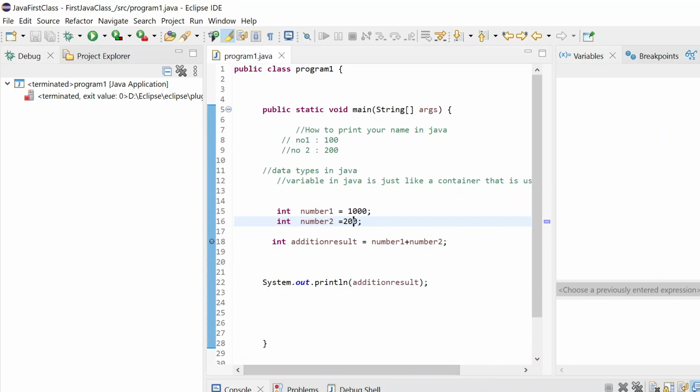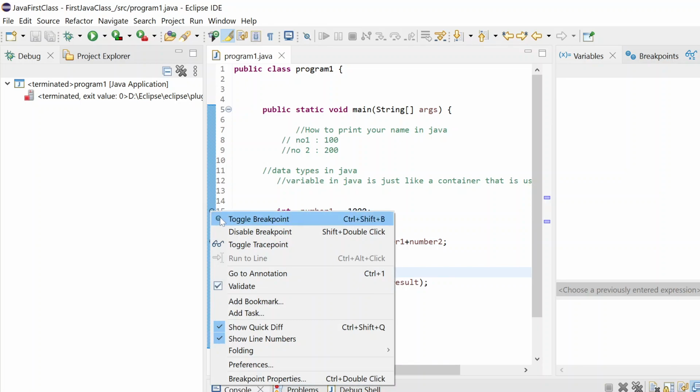If you have any questions till now, let me know. Can you please show again how you put the breakpoint? Yeah, sure. Suppose I need to check how my program execution is working. Suppose I need to check from here. Just double click and you will see one breakpoint, or you can right click. This is how you can do it.